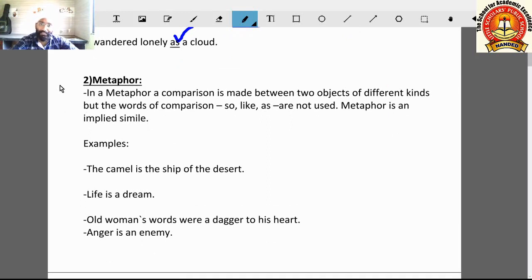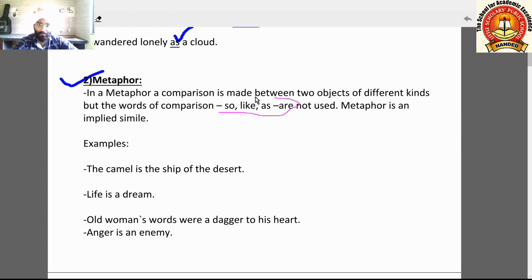Now metaphor, the second figure of speech. In a metaphor, comparison is made between two objects of different kinds, but the words of comparison, so, like, as, are not used here. Metaphor is called an implied simile. Implied means what? Meaning is implied, meaning is indicated from that, but it is not exactly the same as the simile. Why? Because so, like, as are not used, but in this figure of speech we tell that one thing is another thing.